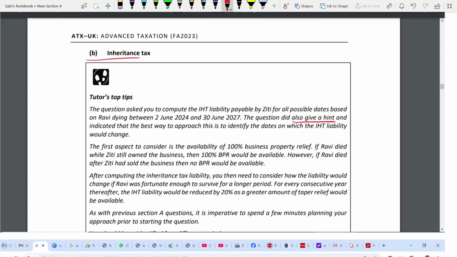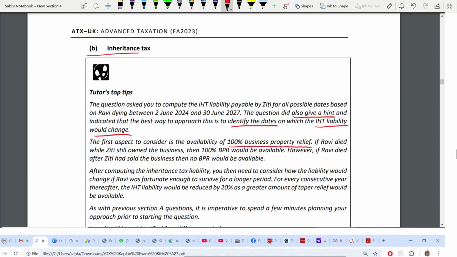The question also gave you a hint. What is it? Identify the days on which IHT liability would change. You have to see whether 100% BPR is available or not. If Ravi dies, Ravi is the father of Ziti, while Ziti is still owning the business, BPR is available. However, if Ravi dies after Ziti has sold the business, then no BPR will be available.